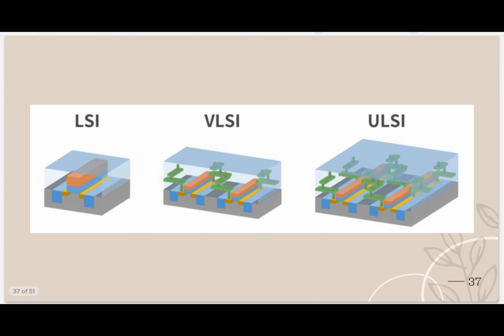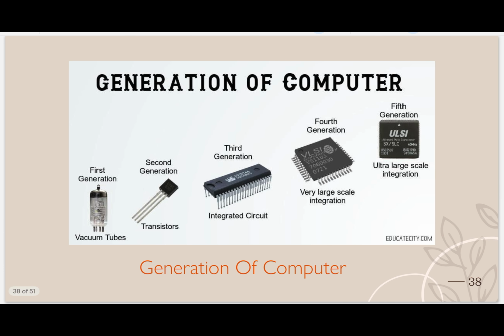See, here you can see the difference. For example, LSI means large scale integration, VLSI is very large scale integration, and ULSI is ultra large scale integration. Here you can see the differences. For your understanding, I had created the generations of computer.